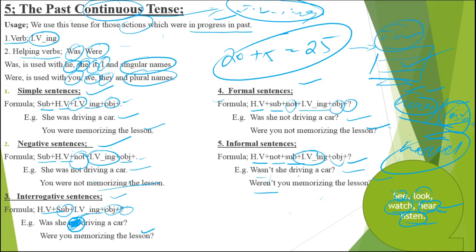I am seeing a picture. I am not seeing a picture. Am I seeing a picture? Am I not seeing a picture? Ain't I seeing a picture? I was seeing a picture. I was not seeing a picture. Was I seeing a picture? Was I not seeing a picture? Wasn't I seeing a picture?